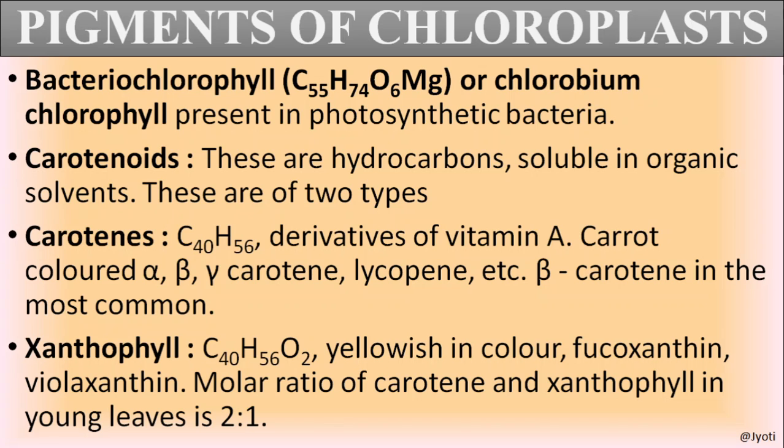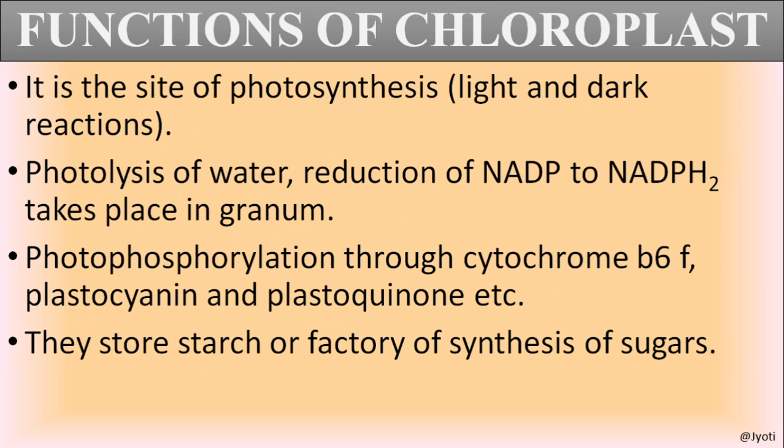The other type of carotenoid is xanthophyll, which is yellowish in color, and it is also of different types like violaxanthin and fucoxanthin. So they may be violet color or brown color. These are the different types of pigments present in the chloroplast other than chlorophyll pigments.